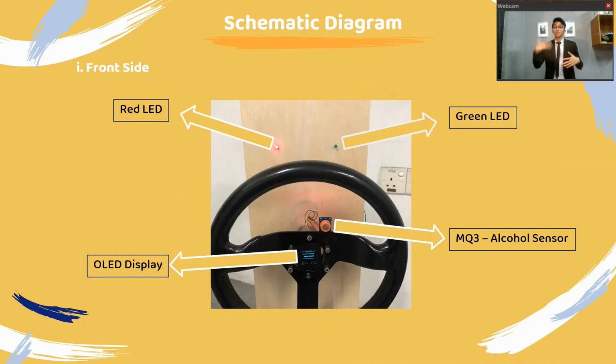Next, I will talk about the schematic diagram. I separate it into two parts: the front side of our project and the back side. For the front side, I have the red LED, green LED, OLED display, and the MQ3 alcohol sensor. We put the MQ3 and the OLED display in a very good position, so the driver will notice the OLED display, and we can also sense the breath from there.